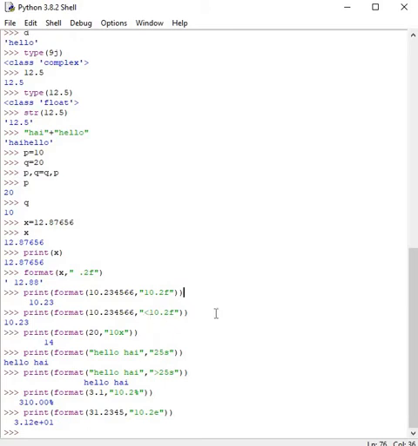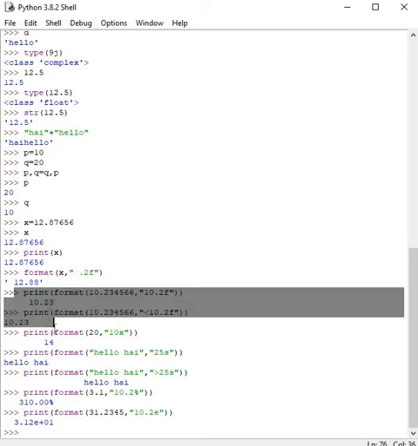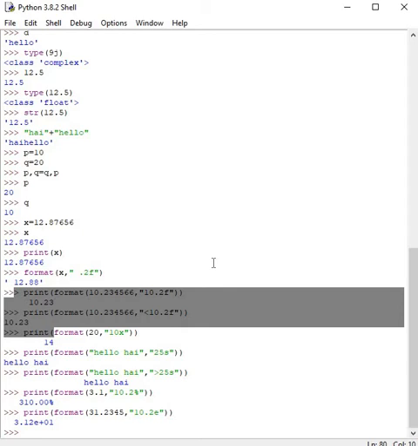Here there is a less than symbol, and see the difference in the output clearly. Look at 10.2f, we have some spaces on the left hand side. Once I put the less than symbol, it is left justified and the spaces are on the right hand side.